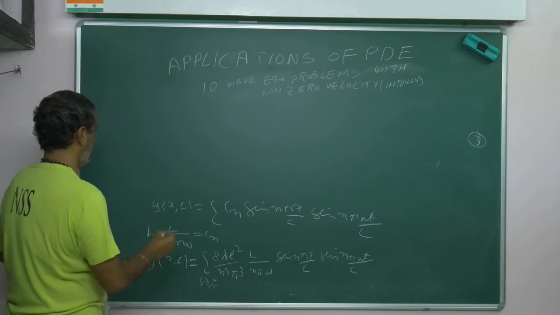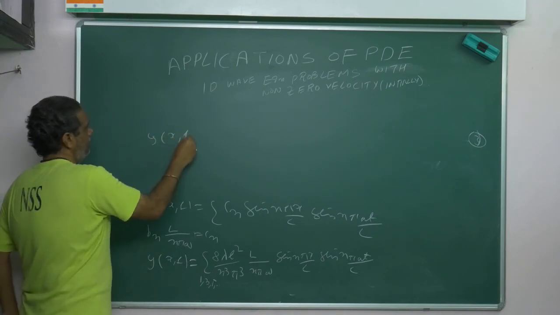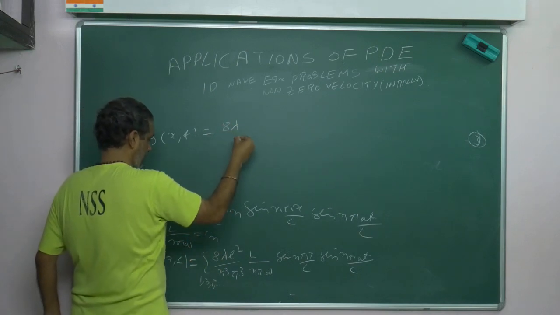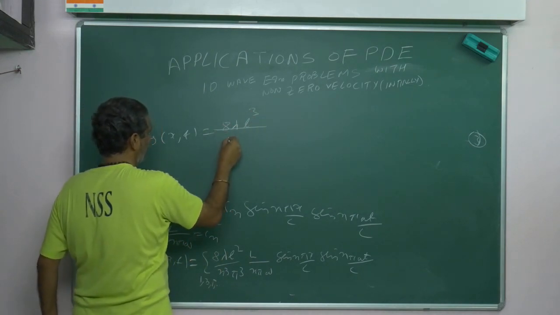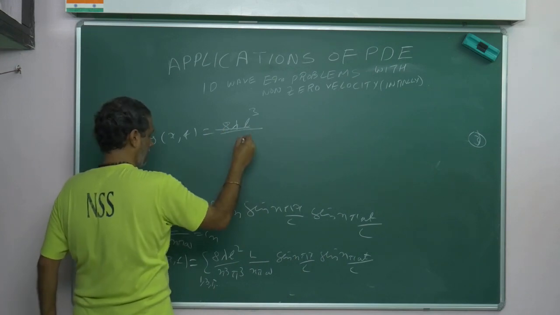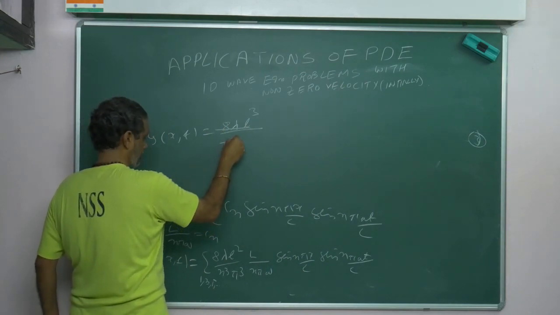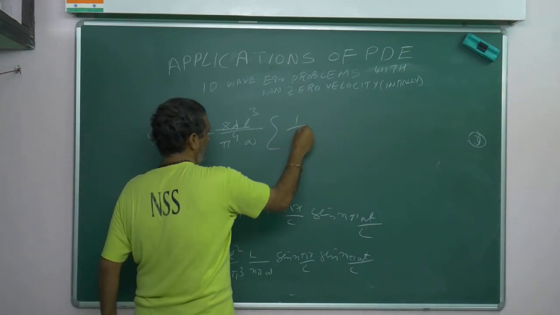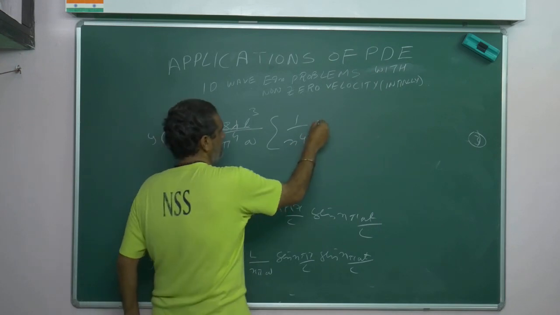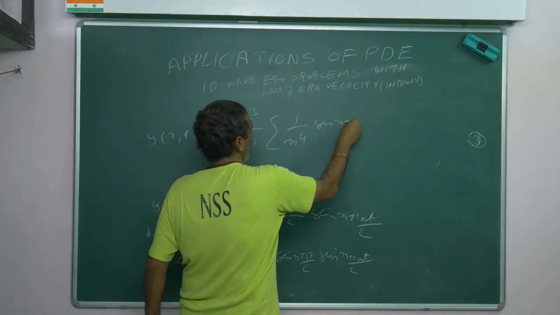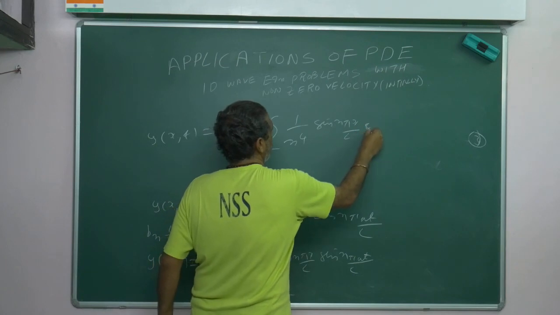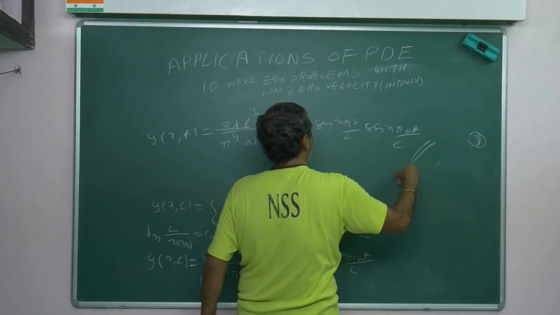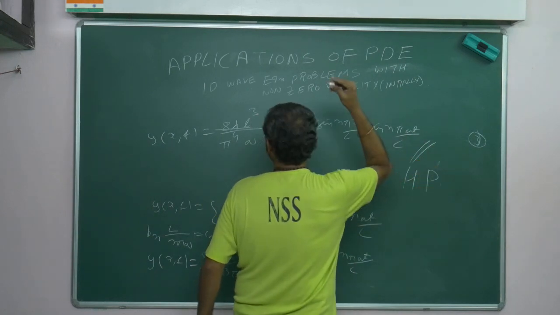Now if you simplify, what will you get? Y of x comma t is equal to 8 lambda L cube by pi to the power 4 a, then sum of 1 by n power 4 sin n pi x by L sin n pi a t by L. Proved, hence proved. So this is the answer he is asking for.